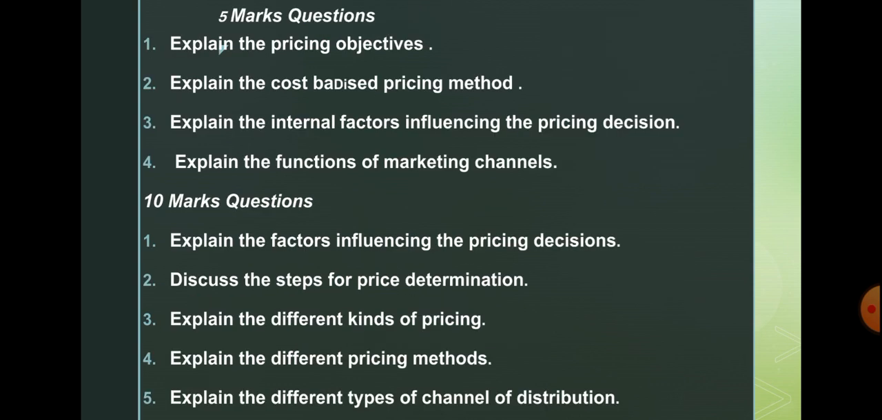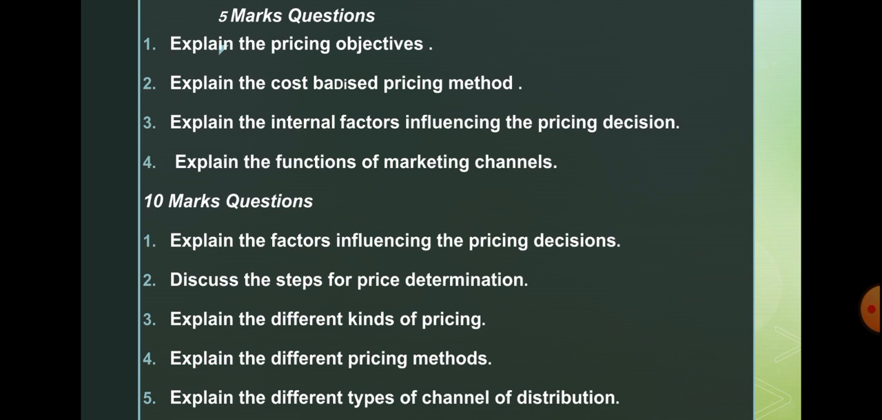Then 5 mark questions. Explain the pricing objectives. Explain the cost based pricing method, and explain the internal factors influencing the pricing decision, as well as they may ask to explain the external factors influencing the pricing decision also. Sometimes they ask the internal factors or sometimes the external factors. Otherwise they may ask to explain the factors affecting the pricing decisions. We have to write both the internal factors as well as the external factors.